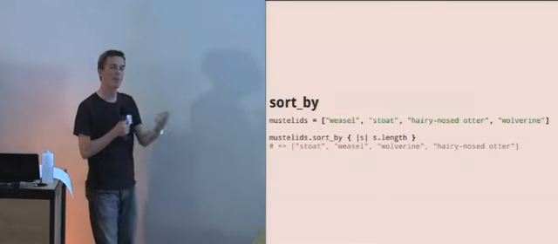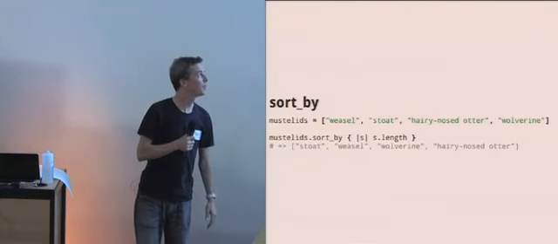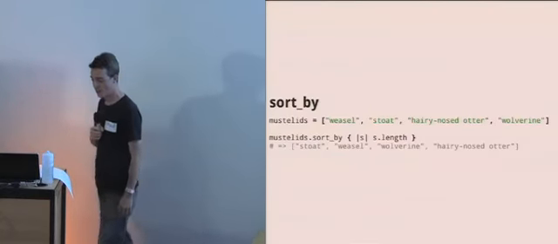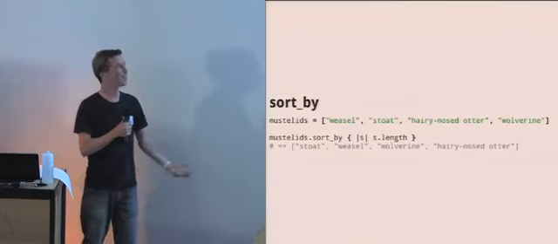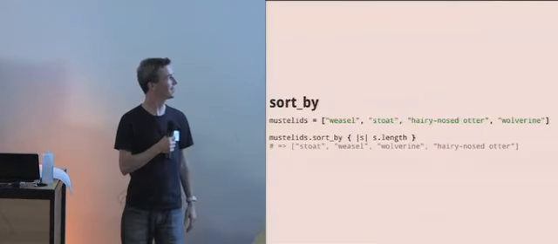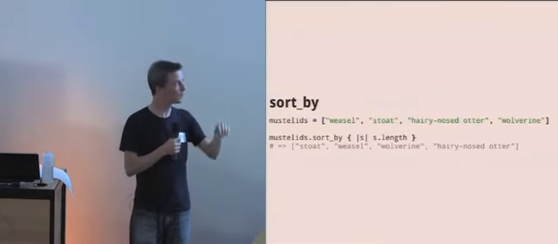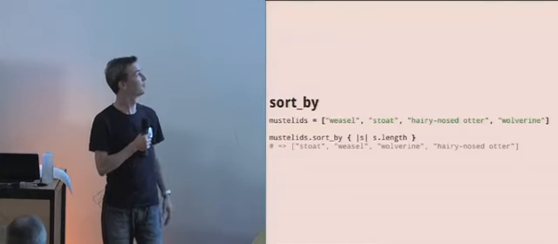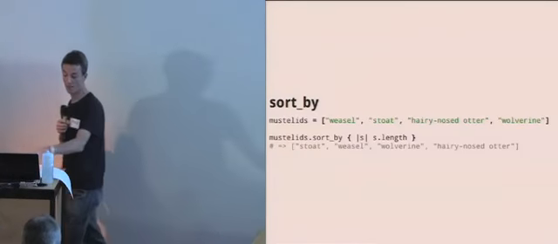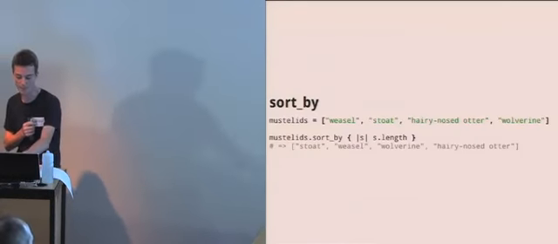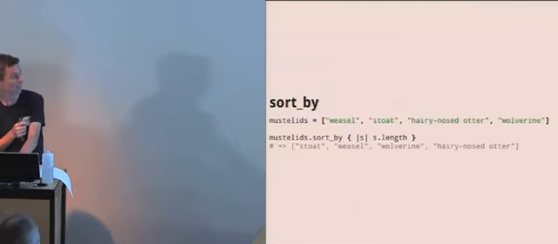Now, you may be familiar with sort, but sort_by is a far better thing. So sort_by is both more efficient and shorter. So if we've got a list of mustelids, the small kind of animals, we can sort them by length, and all we have to do is calculate the length once. And internally, Ruby is quite efficient at dealing with this, and it's quite short from our point of view too.